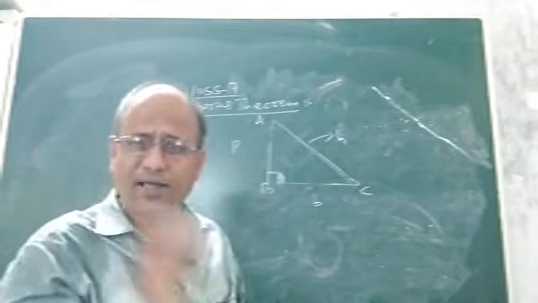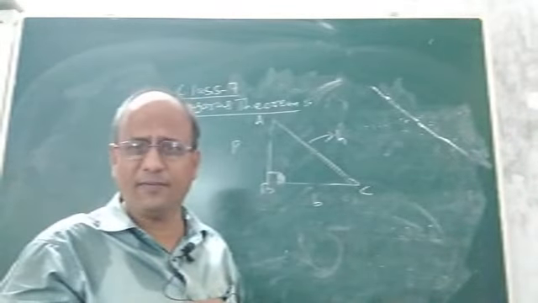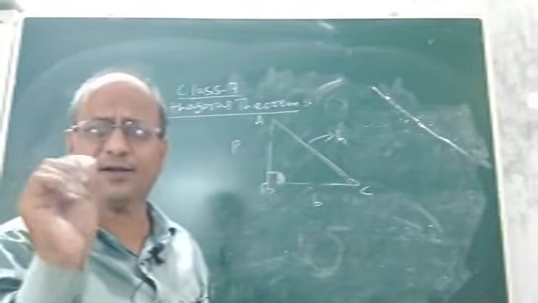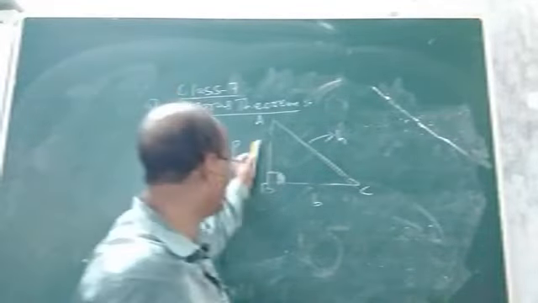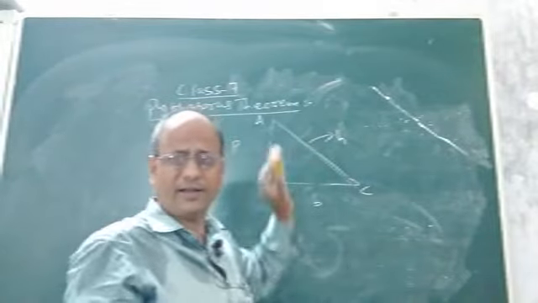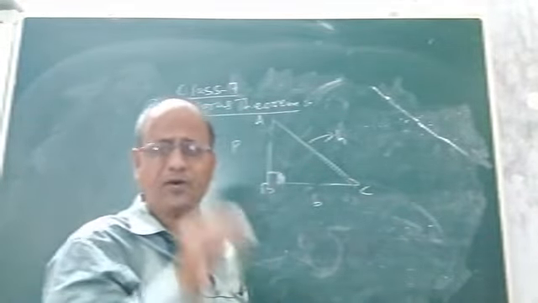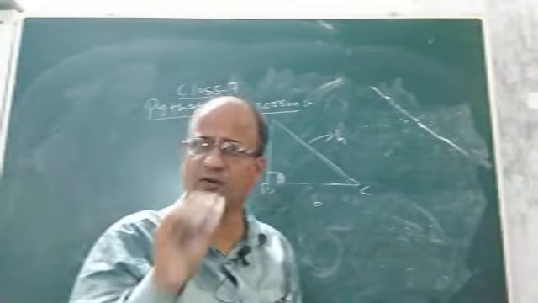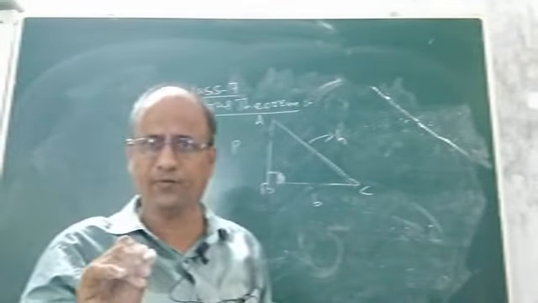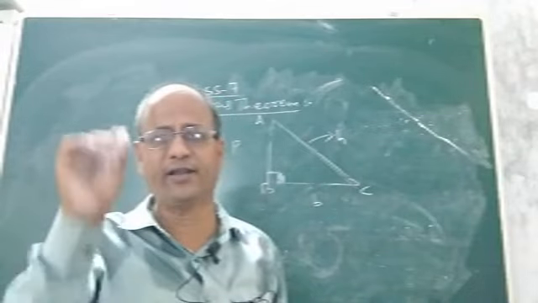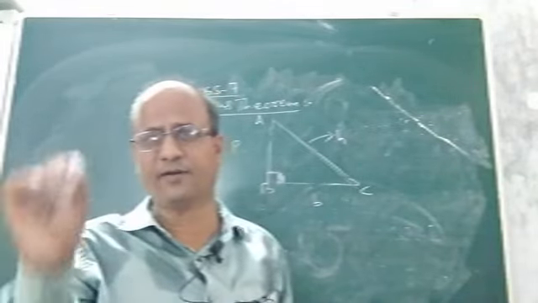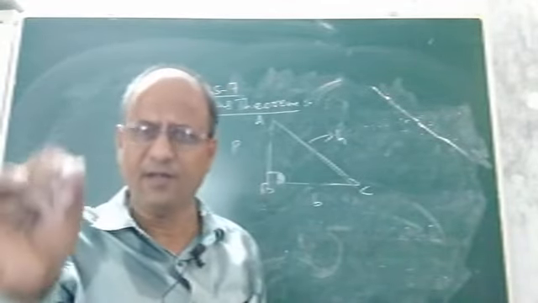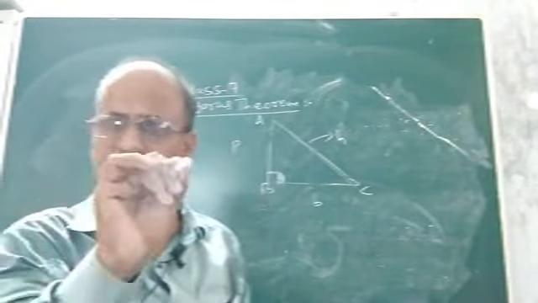Now what did Pythagoras establish, or what did he state? He found a very important relation, an important truth between the three sides of a right angle triangle, that is between perpendicular, base and hypotenuse. So what is the relation? Of course, its proof we are not going to discuss in class 7. The proof will be discussed in class 10 only, where you will find the discussion of chapter Similarity. So here we will only prove it on experimental basis, or by following the experimental method, not the geometrical method.